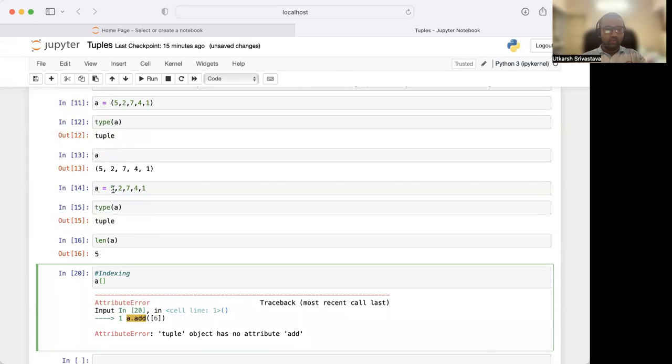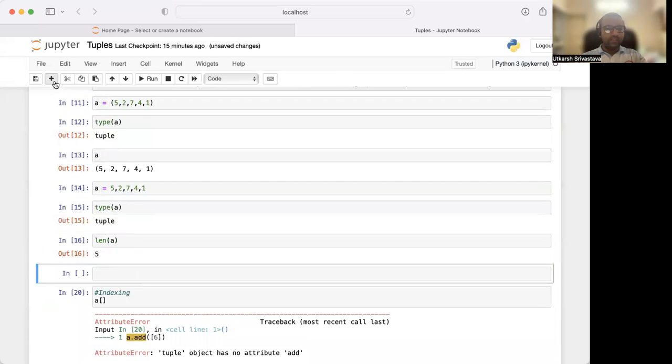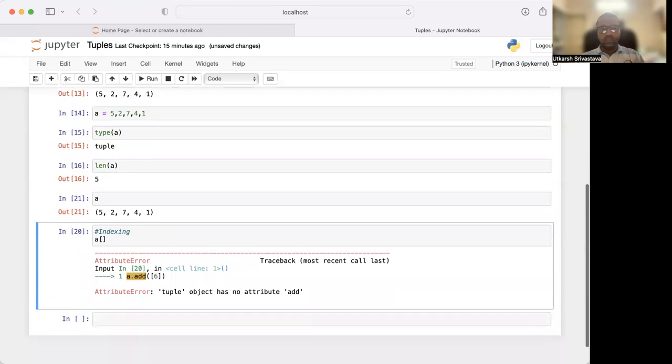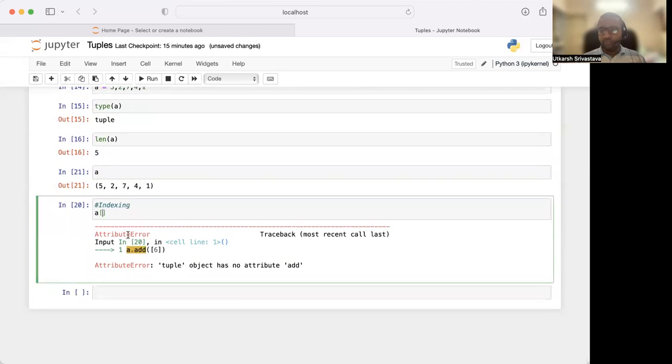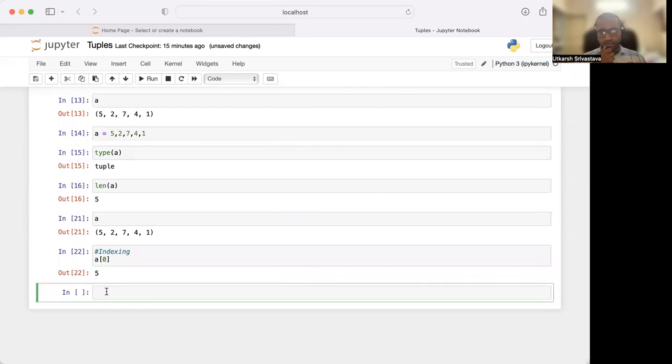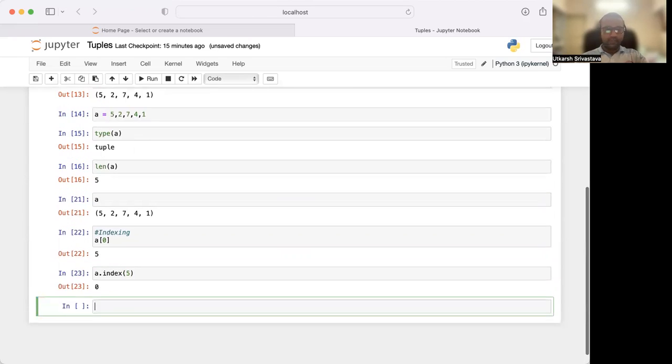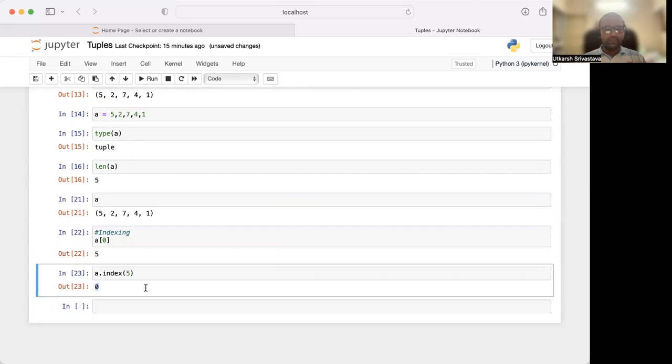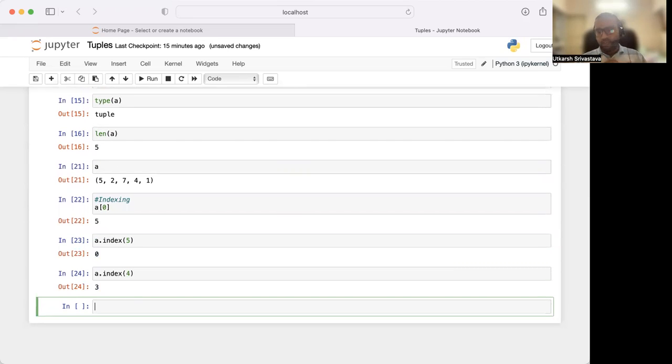Let's say I want to check the index of 5. 5 is at which position? 0th position, a of 0 gives 5. Now if I write a dot index 5, this will also work. It will give me 0, because 5 is at the 0th position. If I write a dot index 4, it will give me 3.